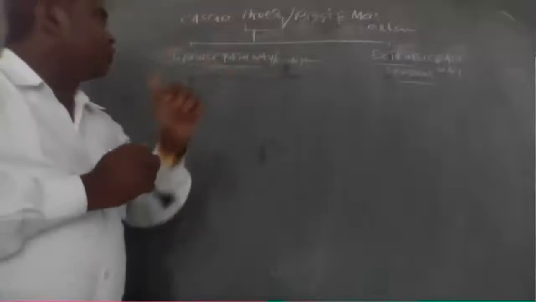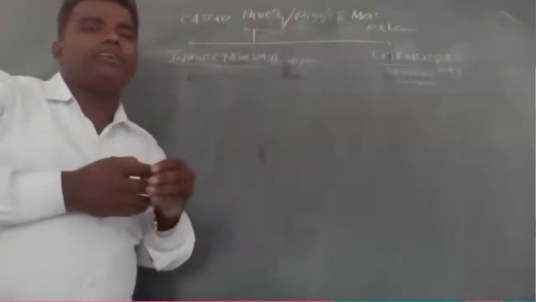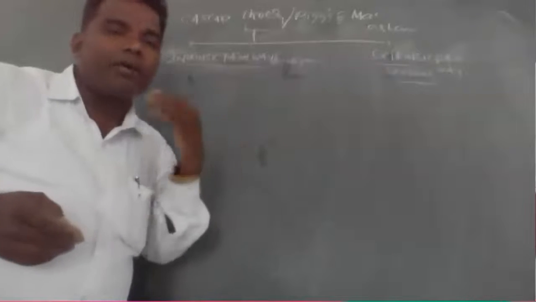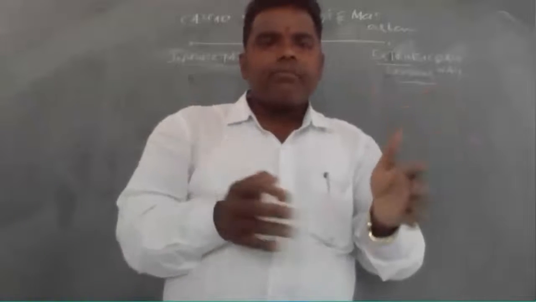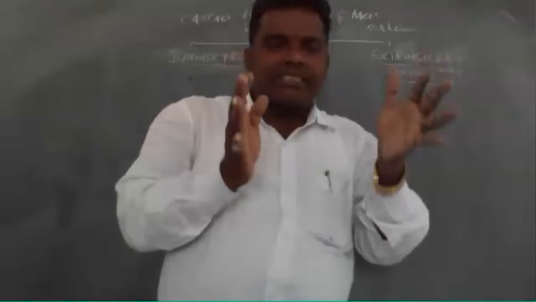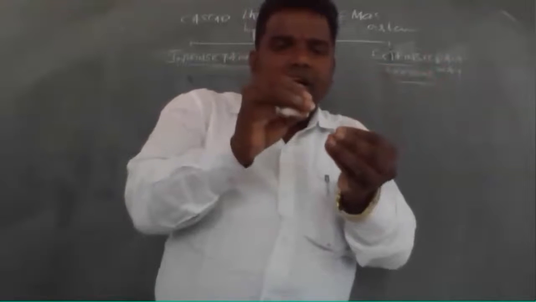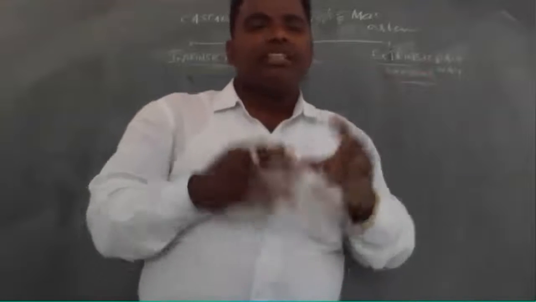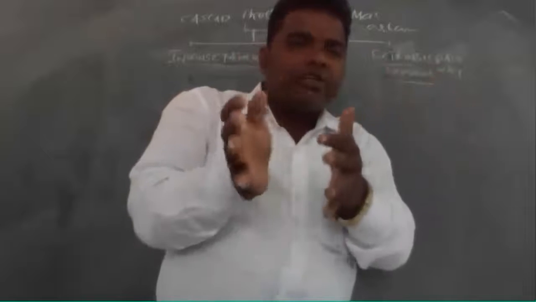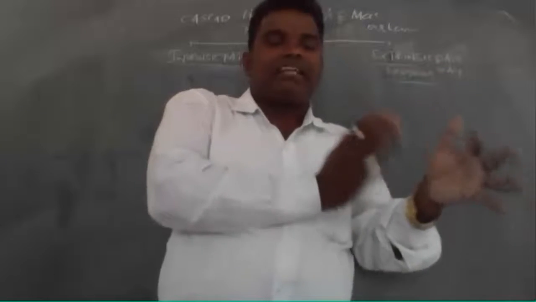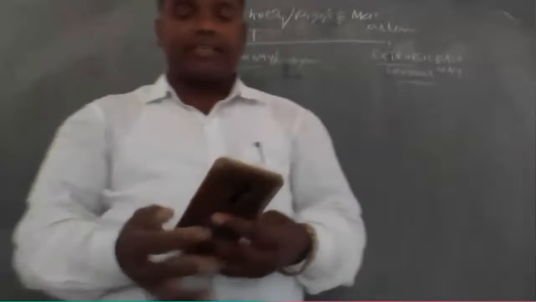Now let us go to the intrinsic pathway and see the important steps. Very important thing: first, the skin or body part is injured. At that injured place, the 12th factor is activated. Very important thing.